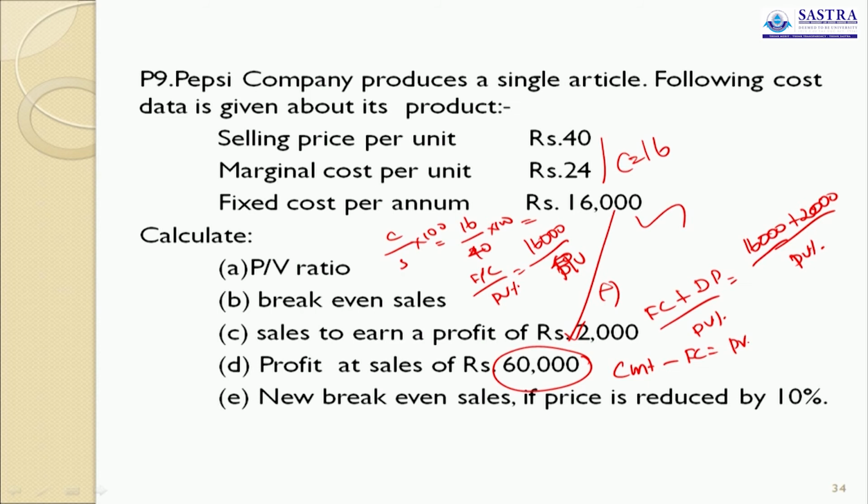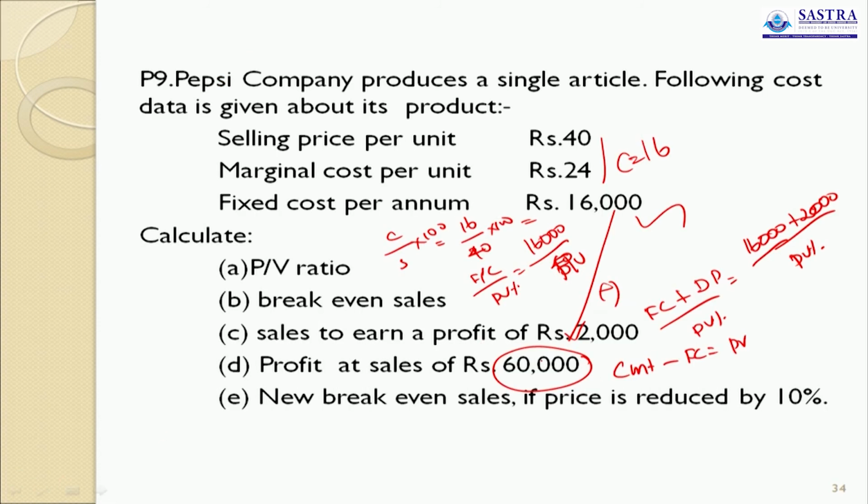New break-even sales if price is reduced by 10%. Here they ask you to calculate the new break-even sales if selling price is reduced by 10%. The present selling price is 40. They plan to reduce the selling price by 10%, so automatically 4 rupees will reduce. So the new selling price is 36. Only the selling price changes; the other components are not changed. So you have to calculate the new selling price, the new contribution and the new PV ratio. Then apply the formula fixed cost by new PV ratio, and BEP in sales will come. Okay, this is the way of answering this question.